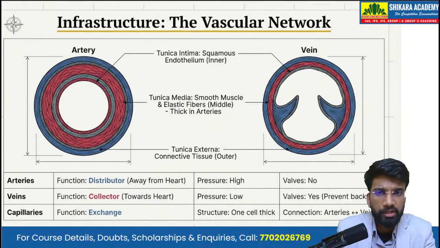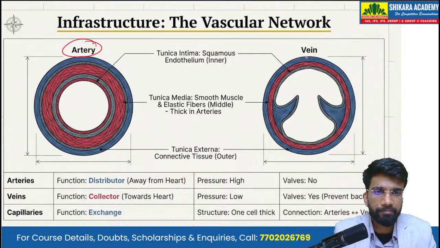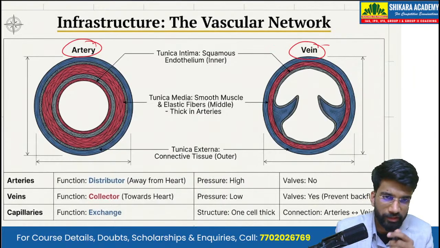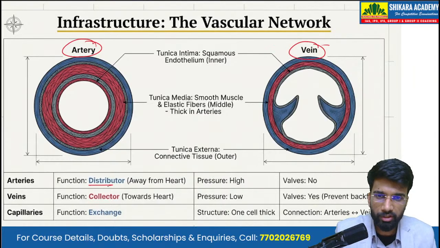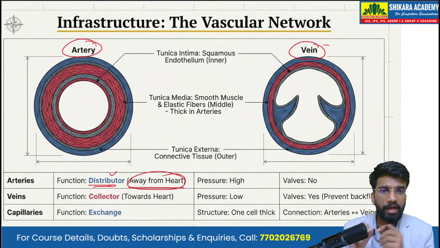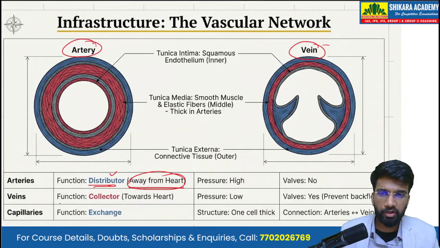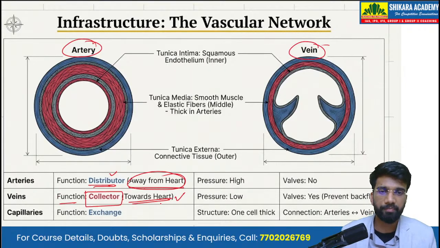Now let's discuss the two types of blood vessels. So we have the arteries and the veins. The function of the artery is that of a distributor, that is, distributing the blood away from the heart. So they carry the blood away from the heart. The function of veins is that of a collector. So veins are the collector, and they carry the blood towards the heart.